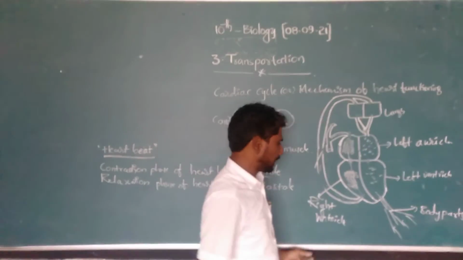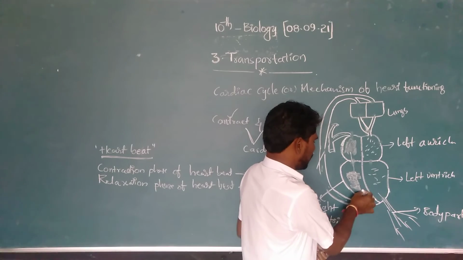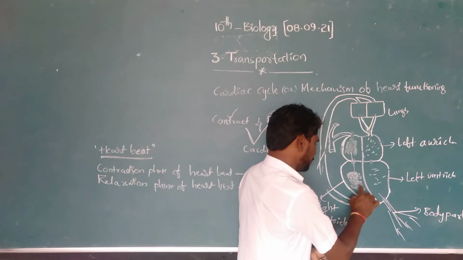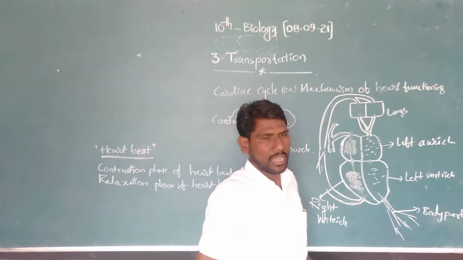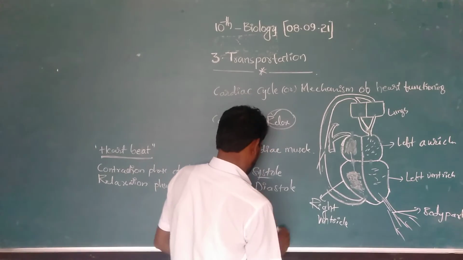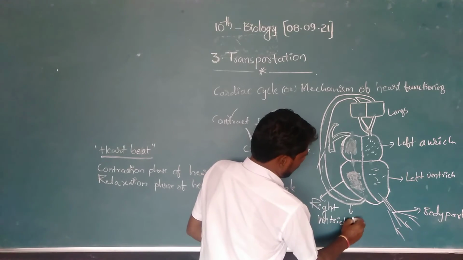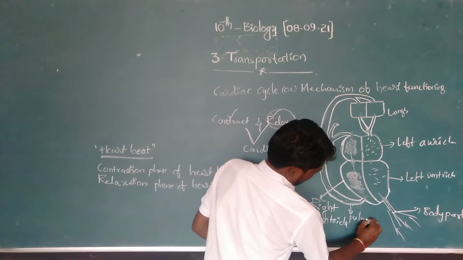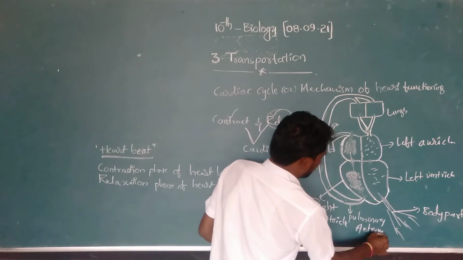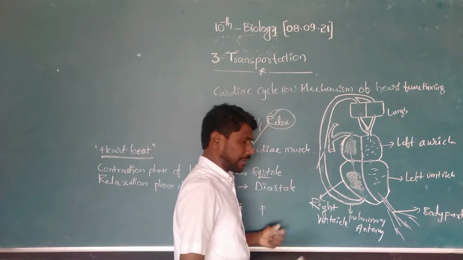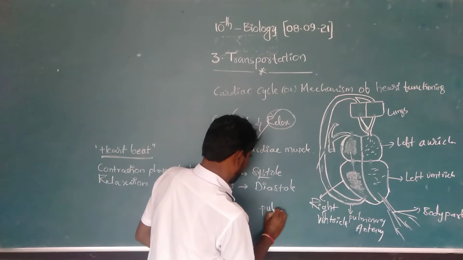Here, two types of circulations are there. One is the impure blood transported from the right ventricle to the lungs. This circulation of blood is called pulmonary circulation. Why? Because this blood vessel is called the pulmonary artery. This pulmonary artery carries impure blood from the heart to the lungs. This is called pulmonary circulation.